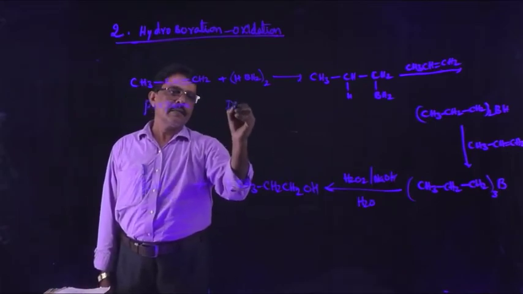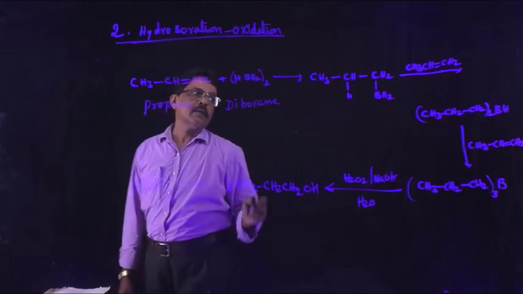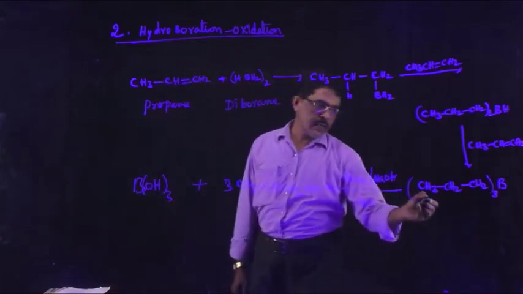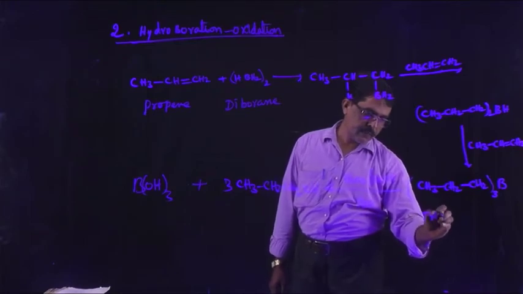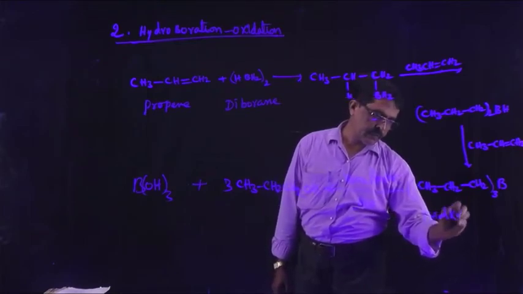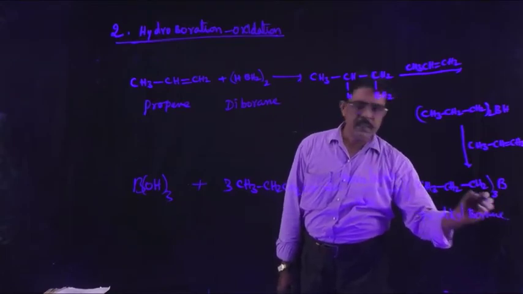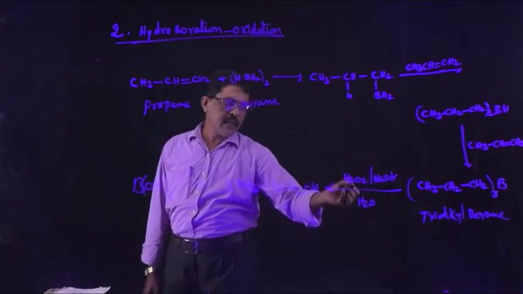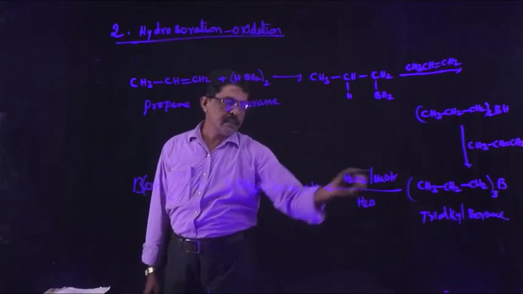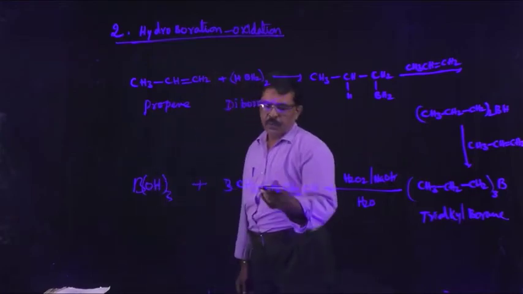Propene reacts with diborane, and the final compound is trialkyl borane. This trialkyl borane is oxidized with hydrogen peroxide by means of NaOH and gives propanol.